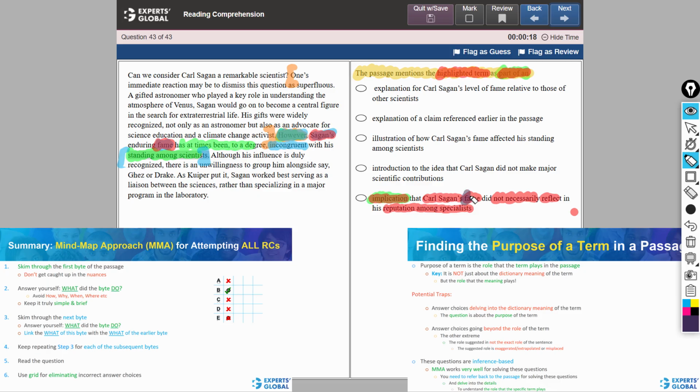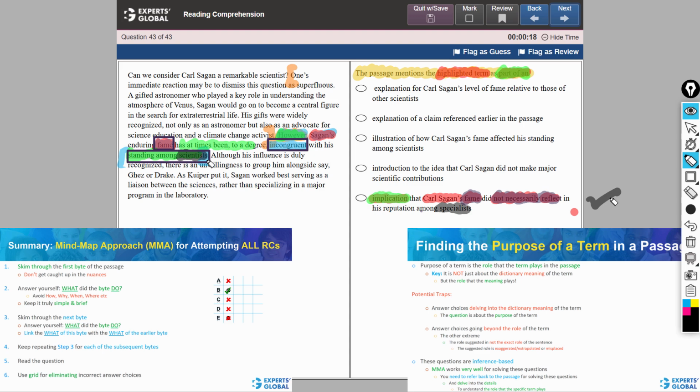The context here is that his fame is in incongruence with his standing among scientists. These scientists are being referred to as specialists in our answer choice. E is the correct answer.